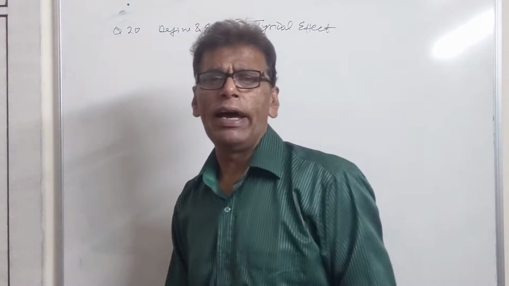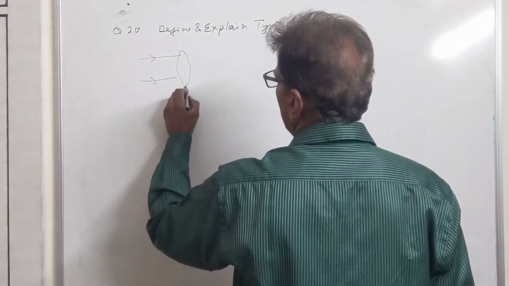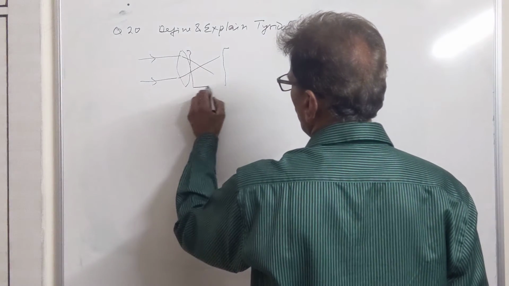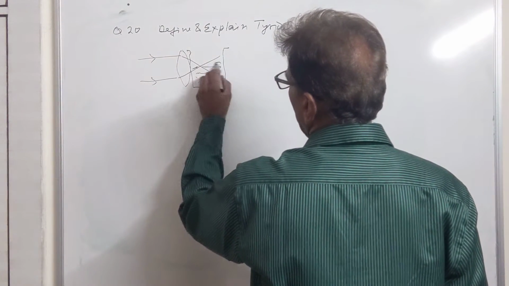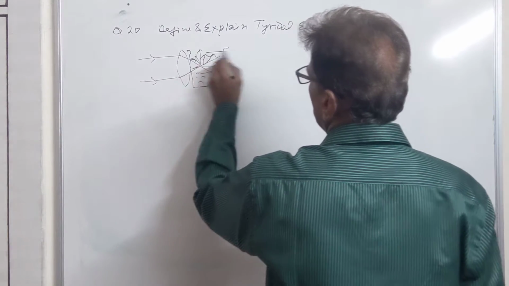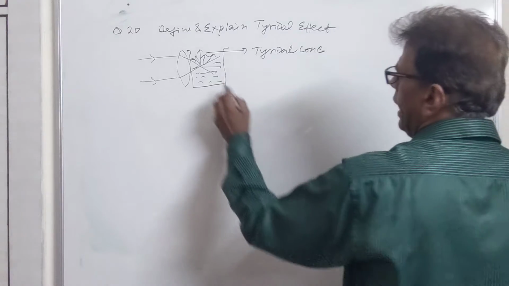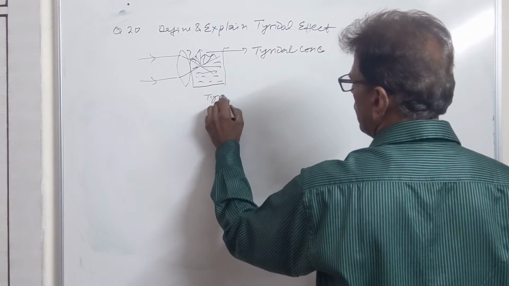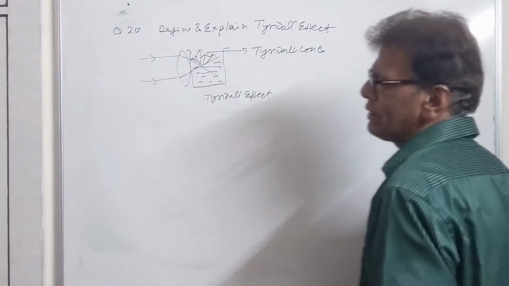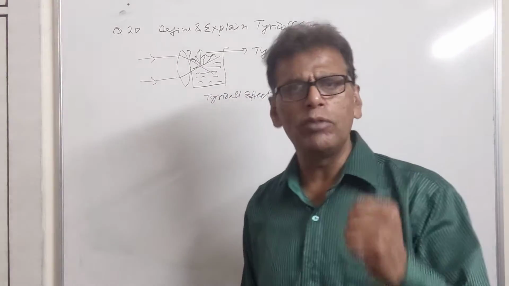When a converging beam of light is passed through colloidal solution, this is the beam of light, it is coming, it is converged in colloidal solution. The path of the beam gets illuminated by bluish colored light. This is called as Tyndall cone. And this phenomenon is called as Tyndall effect. Now what is Tyndall effect? Tyndall effect is the phenomenon of scattering of the light by colloidal particles.